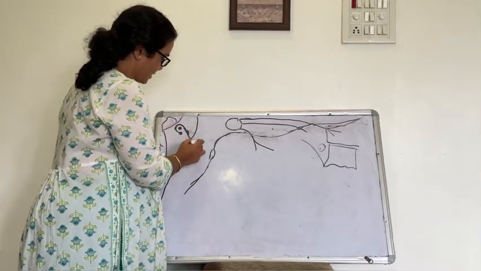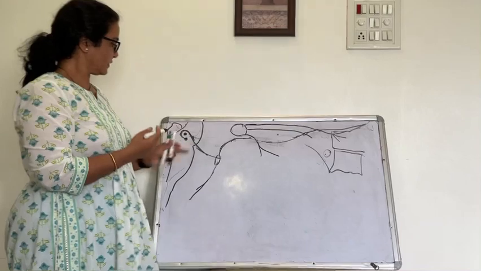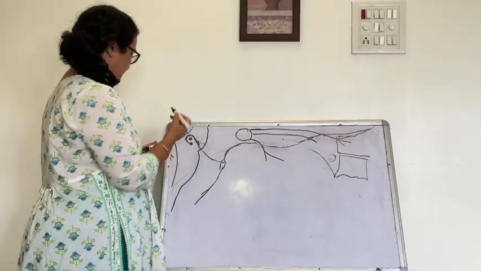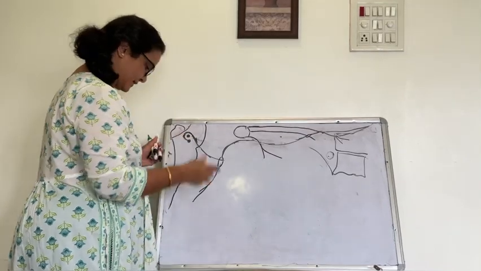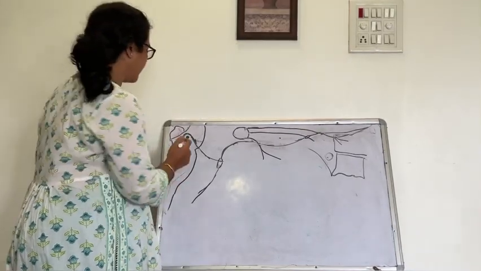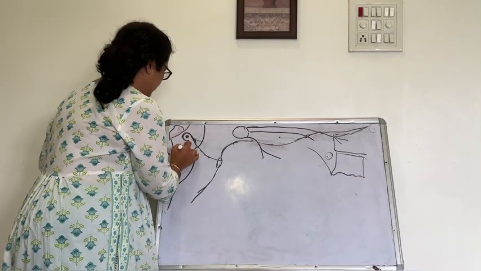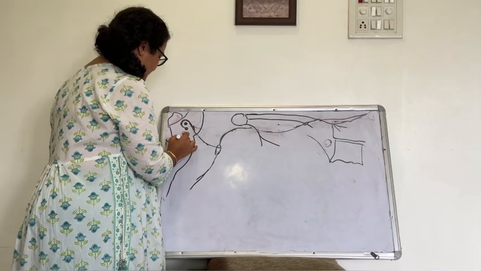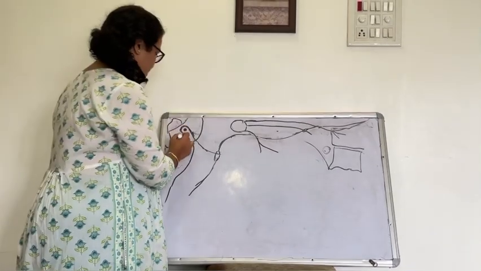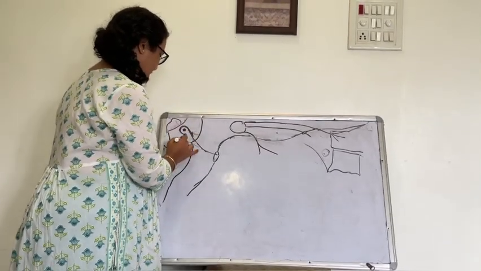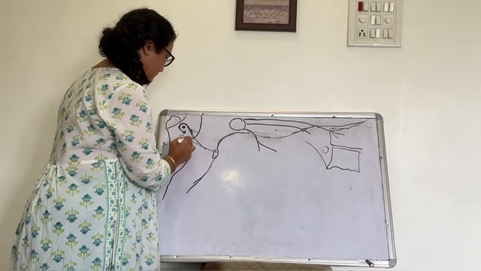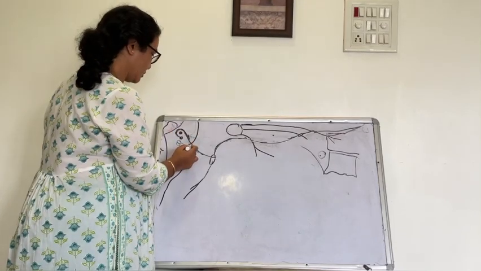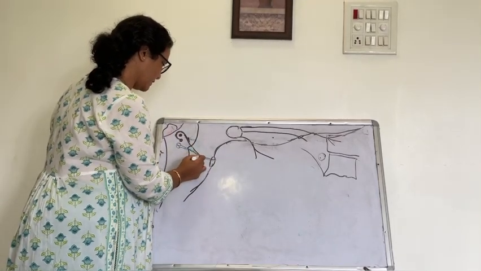So these are the motor fibers which are arising from the motor nucleus of the seventh cranial nerve. Then there are other nuclei, namely the lacrimatory nucleus, which carries the fibers for the lacrimal gland, and also the superior salivatory nucleus. These fibers come out and form the sensory root of this nerve, called the nervus intermedius, and they go towards the internal acoustic meatus.